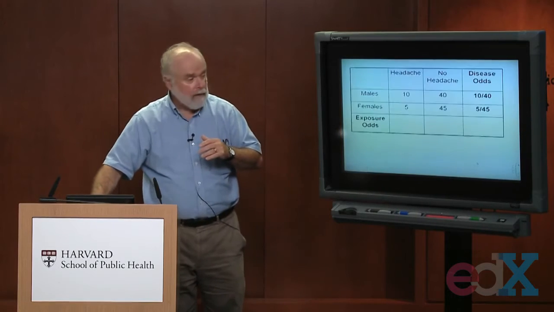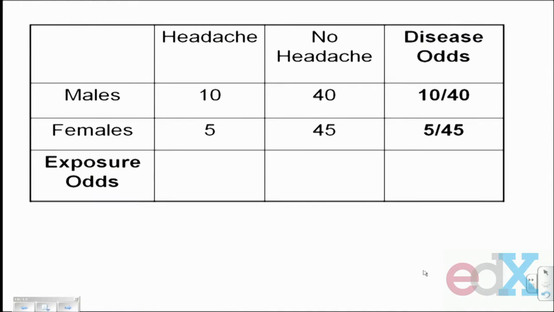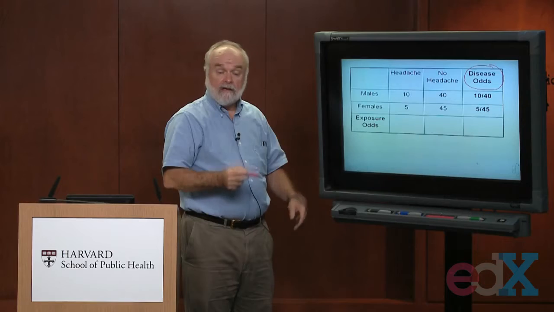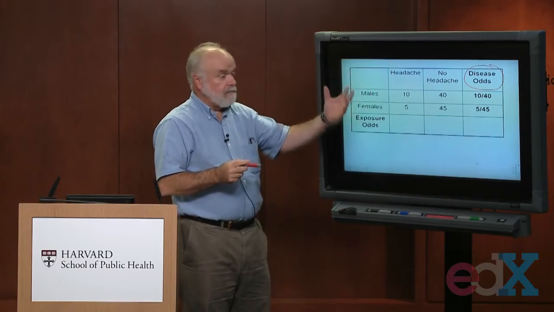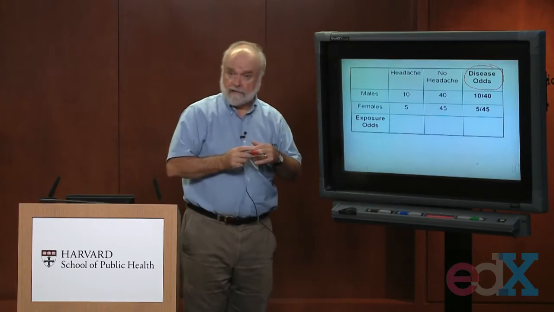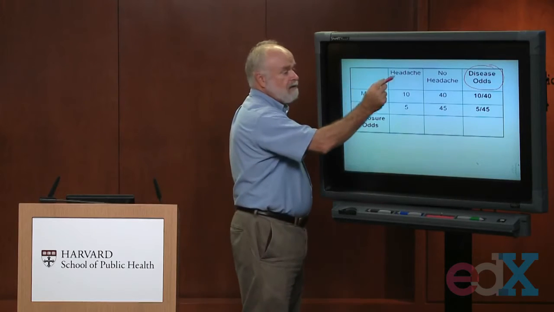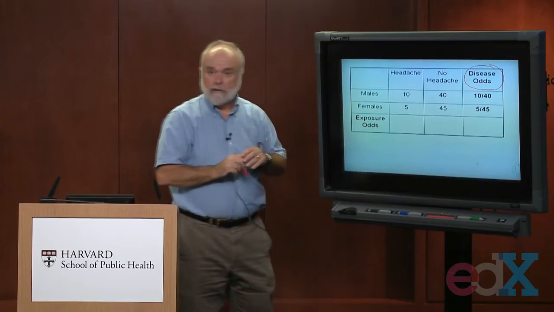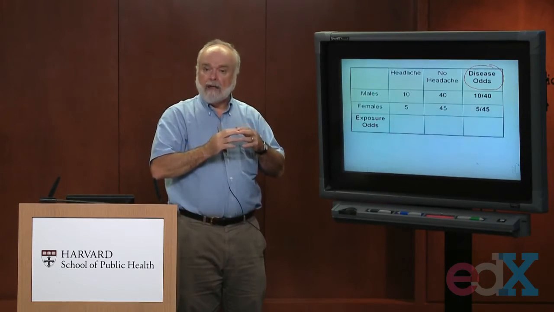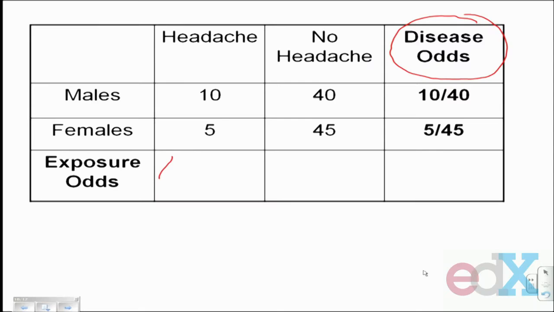And to see that, let's go back to that 2x2 table. Here's what we've done so far. We've been reporting odds of getting disease. Among the men, it was 10 headaches divided by 40 non-headaches. Among the women was 5 out of 45. If I wanted to, I could take the same table and ask an entirely different question. Among people who got headaches, there were 15 such people in total. What was the odds of being a male? It would be 10 divided by 5.